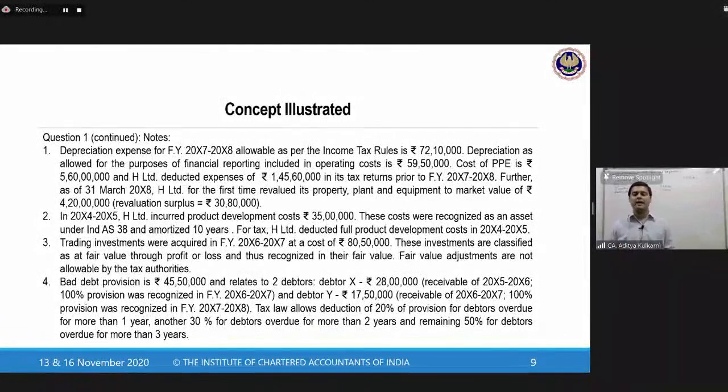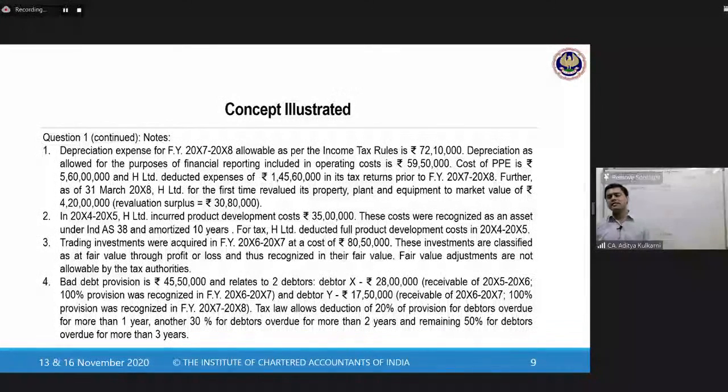Movement in the fair values at the end of each reporting date, at the end of each balance sheet date, will be recorded in the profit and loss account, thereby bringing your financial asset to the market value. These investments are classified as FVTPL and thus recognized at their fair value. Fair value adjustments are not allowed by tax authorities.